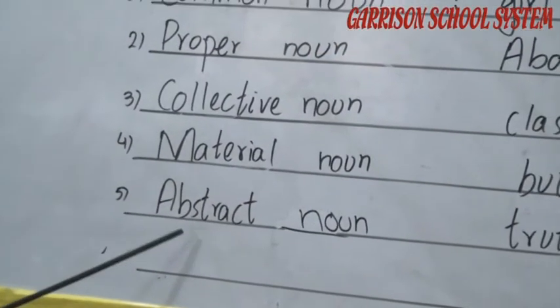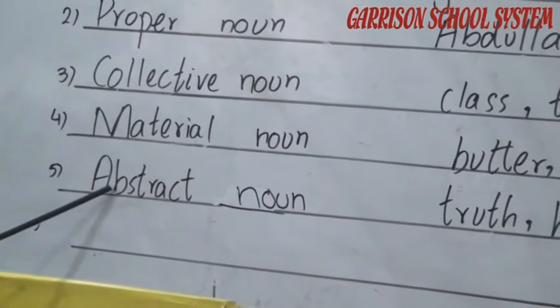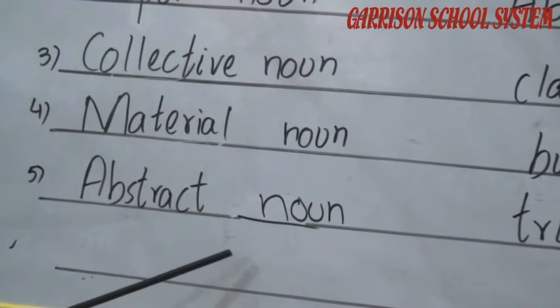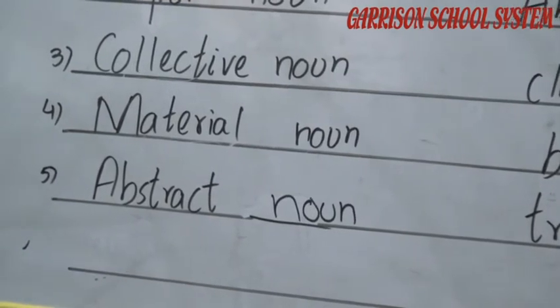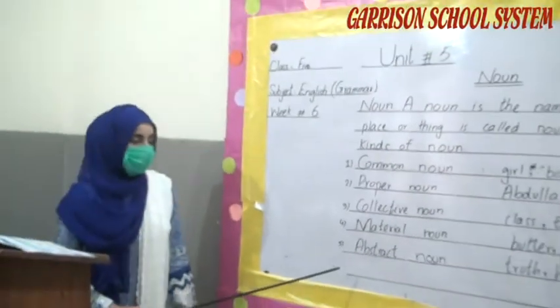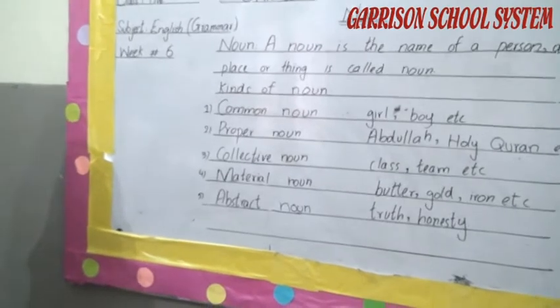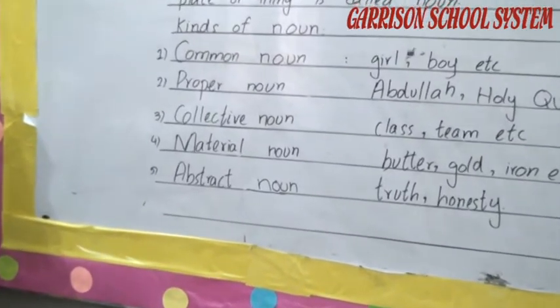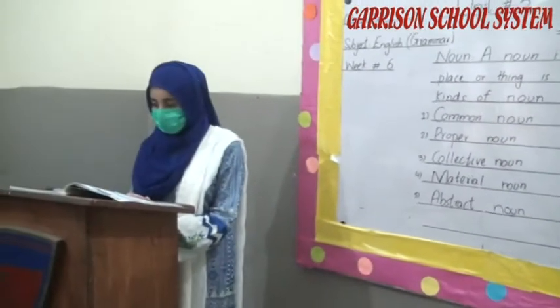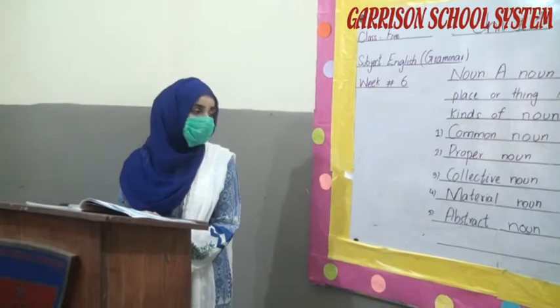Then the 5th and the last but most important kind of noun is abstract noun. Abstract noun is the name of a thing which has no physical existence. It denotes the quality, action or state of a noun. We cannot see, touch, taste, hear or smell them. That which doesn't have any physical existence is called abstract noun.